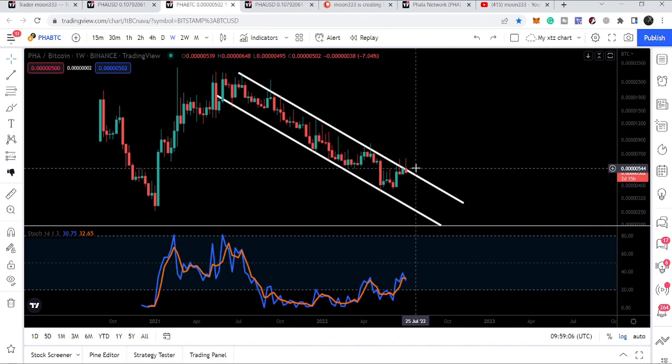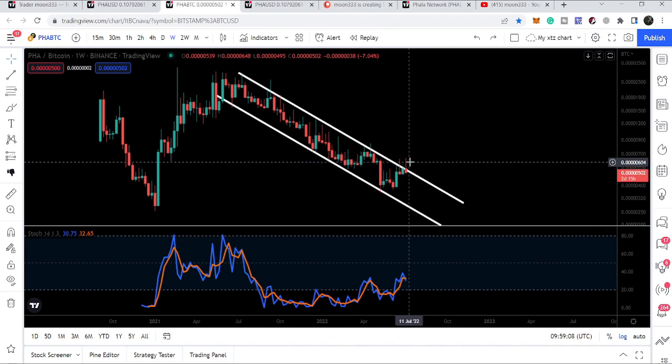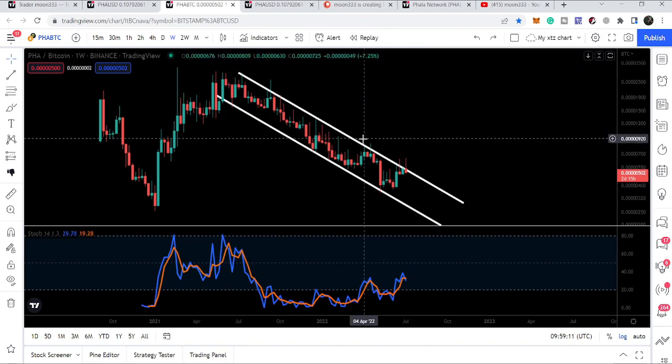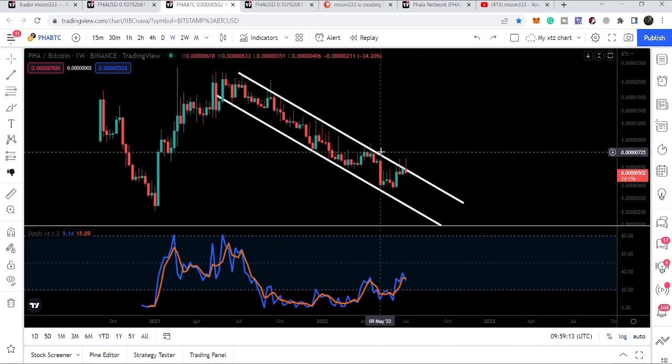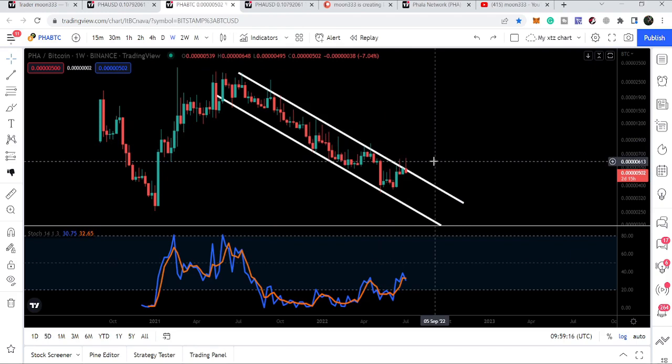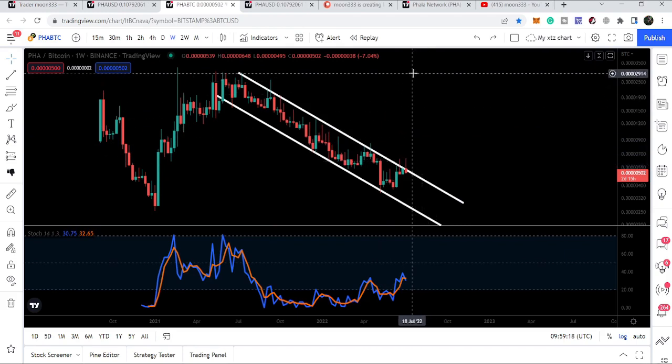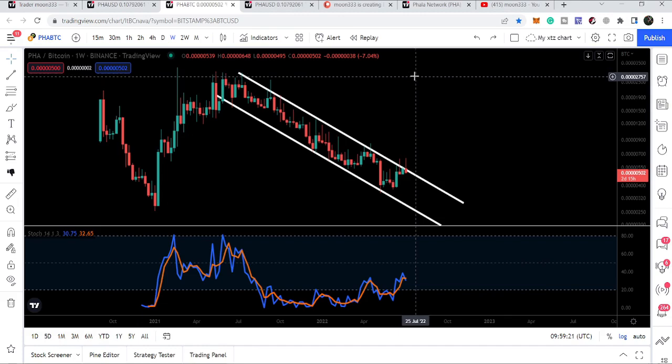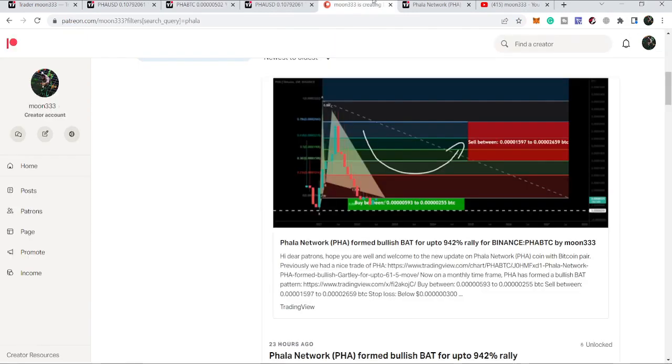Therefore, there is a high probability that Phala with the Bitcoin pair can break out the resistance of this channel. If it breaks out the resistance of the channel, then Phala can also reach the top of the channel. That will be the final target, approximately at 0.00002846 bitcoins. And by the way, Phala has also completed a very big harmonic bullish reversal bat move on the weekly time frame chart with the Bitcoin pair, and I've shared the complete trade setup for this at my Patreon as well. You can find it there.